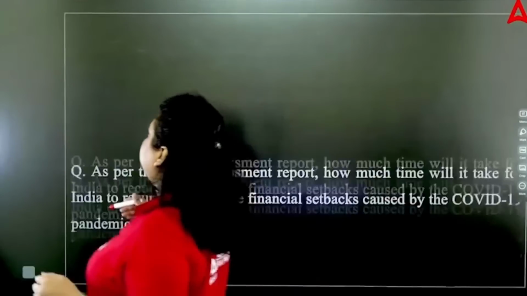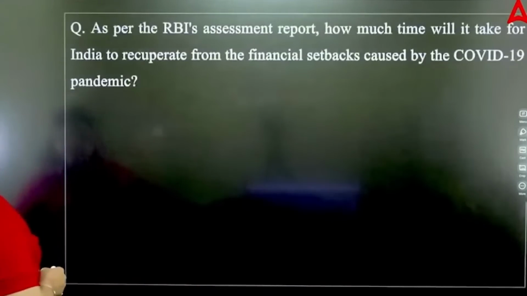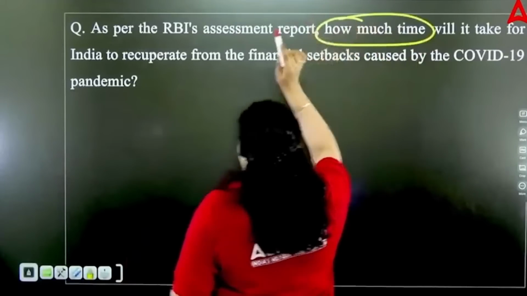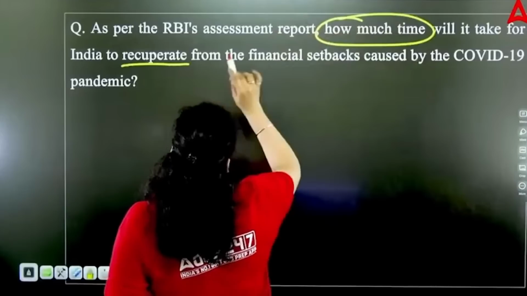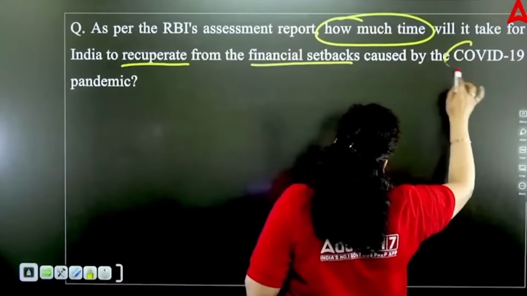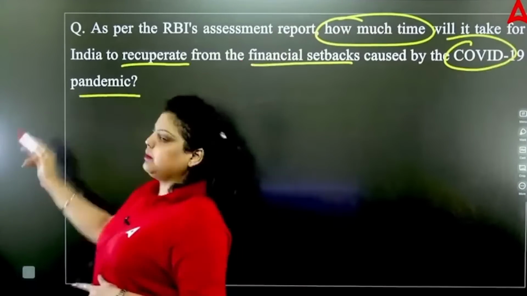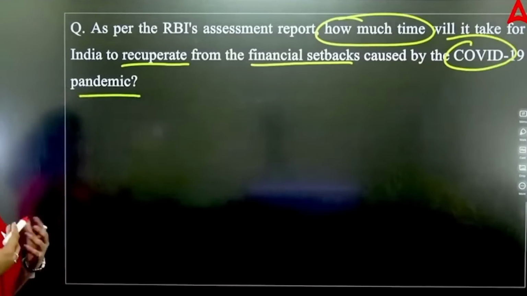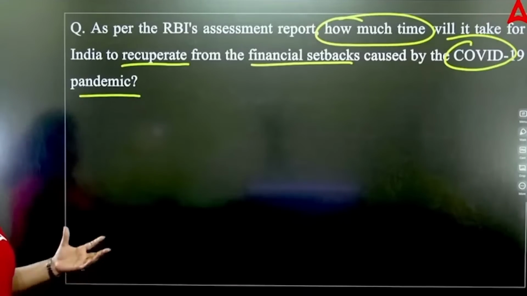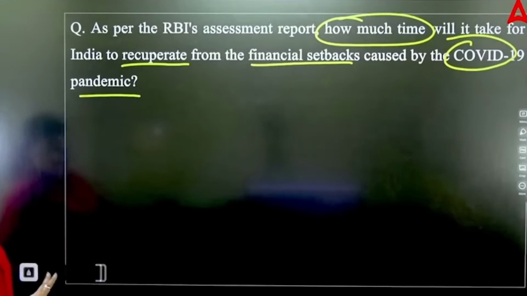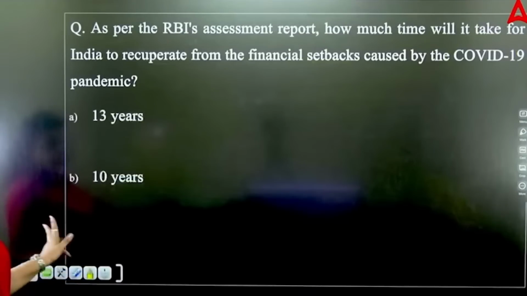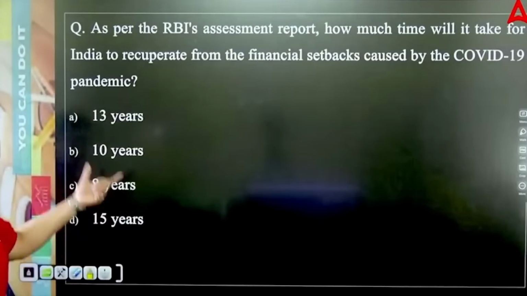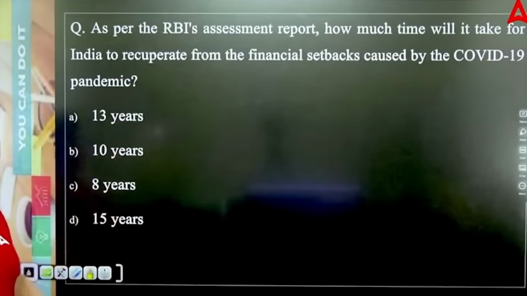Now next we have, as per RBI's assessment report, how much time will it take for India to recuperate from the financial setbacks that were caused by the COVID-19 pandemic? Because of the COVID-19 pandemic, not only India but also all the world has faced certain financial setbacks. So in how many years are we capable of recovering from those setbacks according to RBI? 13 years, 10 years, 8 years or 15 years?